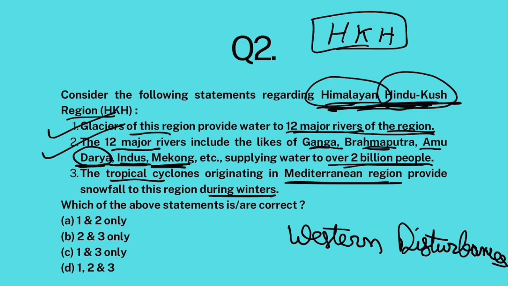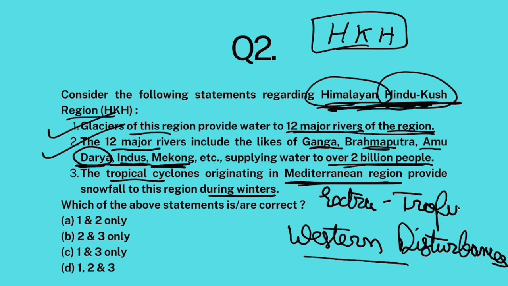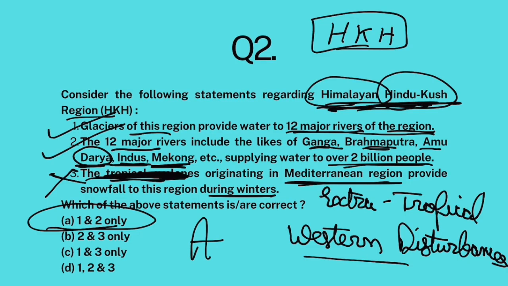Okay, now these western disturbances that originate from the Mediterranean Sea travel eastwards and they supply rainfall to North India in winters and snowfall in the Himalayan Hindu Kush range. These western disturbances are temperate cyclones, also known as extratropical cyclones. They are not tropical cyclones. The Mediterranean region is not in the tropical region, so it can't generate tropical cyclones. So this part is false. 1 and 2 only. The answer is A.